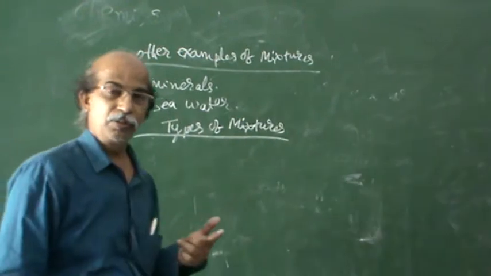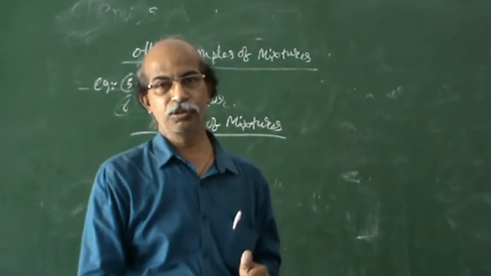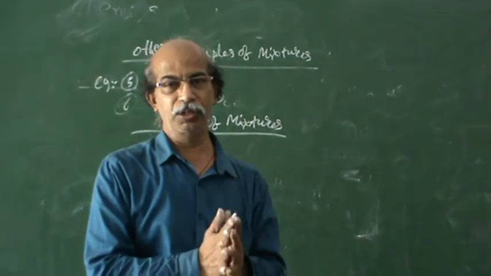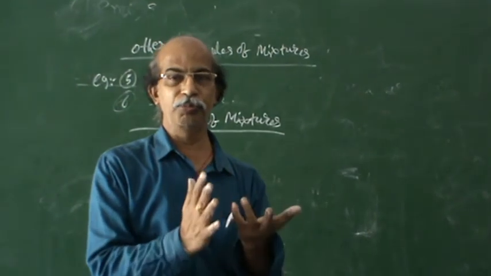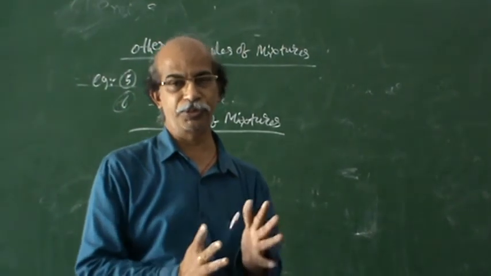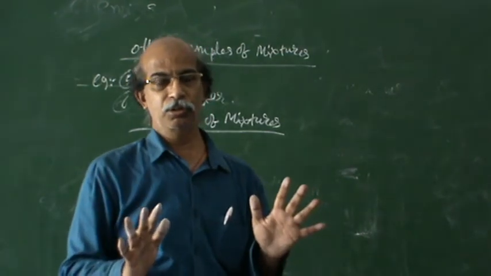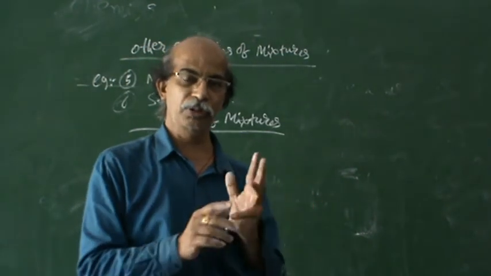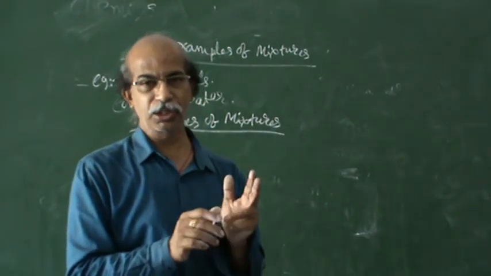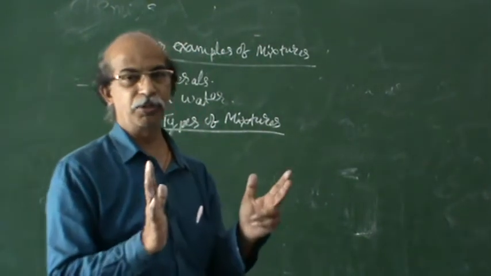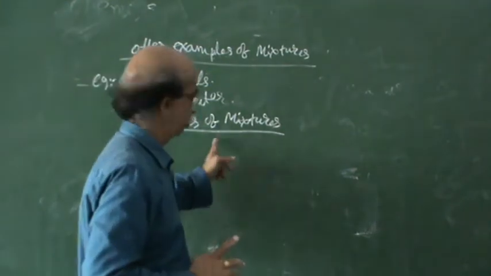First, I gave the definition of mixtures. Mixtures means what? Impure substances. Impure substances are nothing but mixtures. So, under mixtures the first point is the definition, the second point is examples, and the third point is types of mixtures.